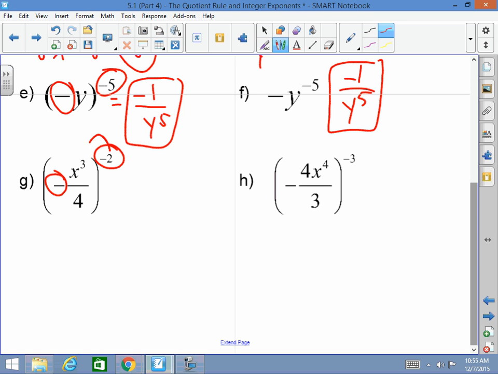So I distribute this guy here, technically here, and here. So this is negative 1 to the negative 2, which is 1 over negative 1 squared, which is 1. So that becomes a positive. X to the third raised to the negative 2, this becomes x to the negative 6 over 4 to the negative 2, which equals 4 squared over x to the 6th, which equals 16 over x to the 6th. That's one way to do it.